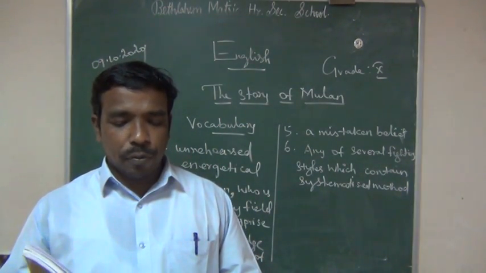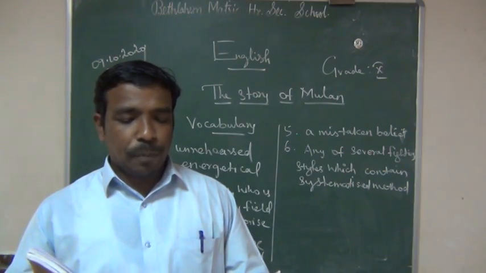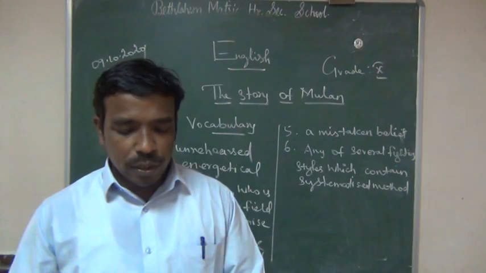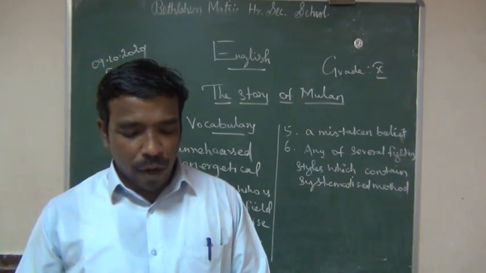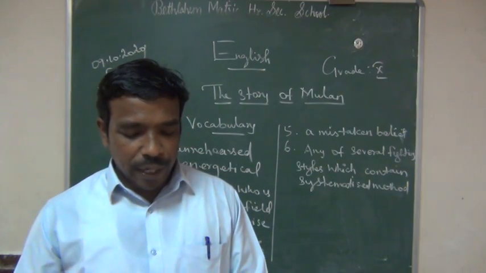Mulan went into her room with her sword. She cut off her long black hair. She put on her father's robe. Going back to her father, Mulan said, "Look at me. I am your son now. I will go in your place."